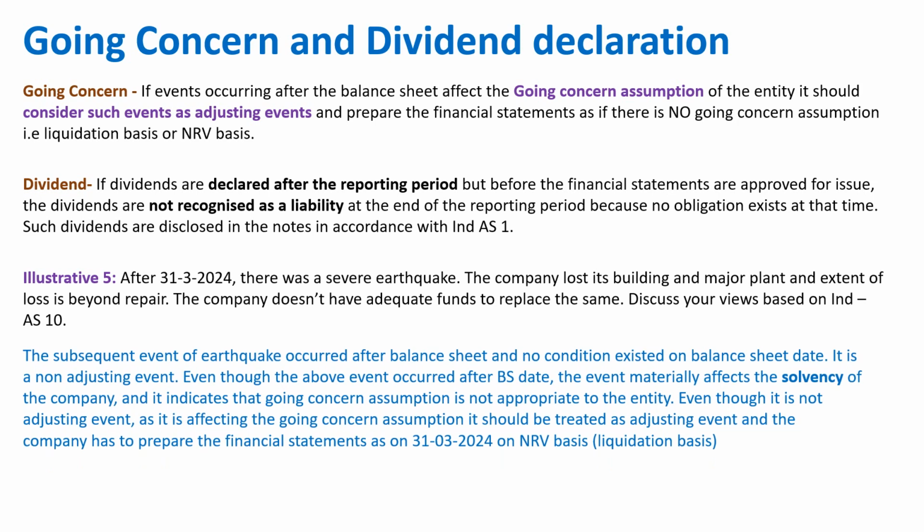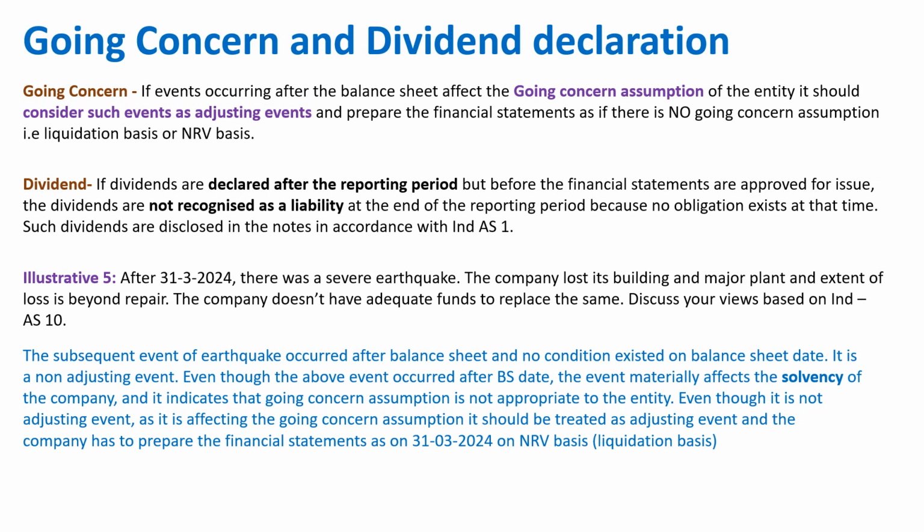So it is very clear that there is no condition. It is a non-adjusting event. Even though the above event occurred after balance sheet, the event materially affects the solvency of the company and it indicates that going concern assumption is not appropriate to the entity. Even though it is not an adjusting event, as it is affecting the going concern assumption, it should be treated as an adjusting event and the company has to prepare the financial statement as on 31st March 2024 on NRV basis.